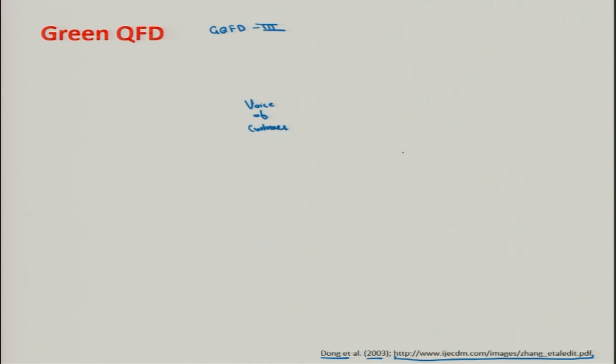to the technical requirements. These are done through these HOQs, houses of quality. First HOQ, then the second HOQ would come. Okay, then the third HOQ would come.